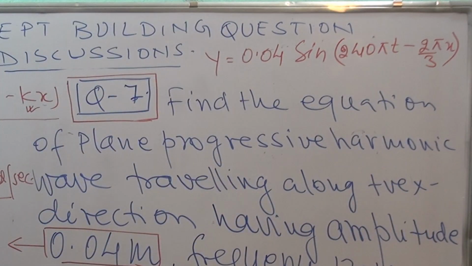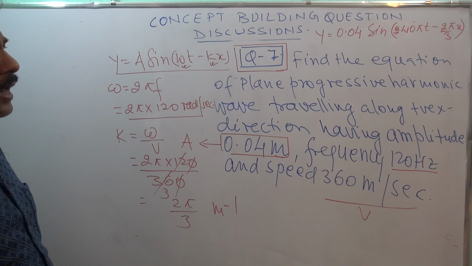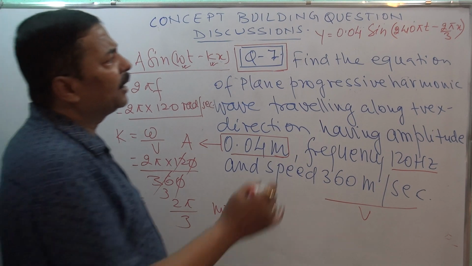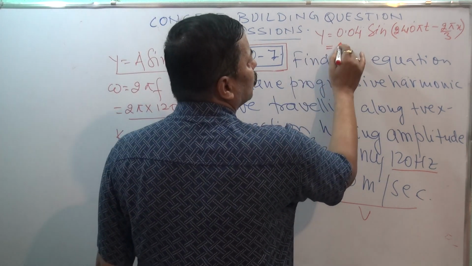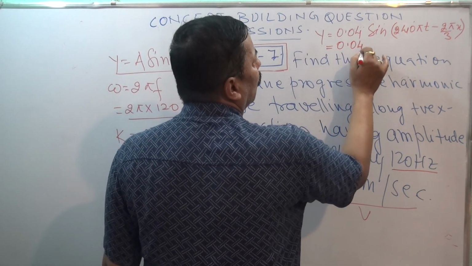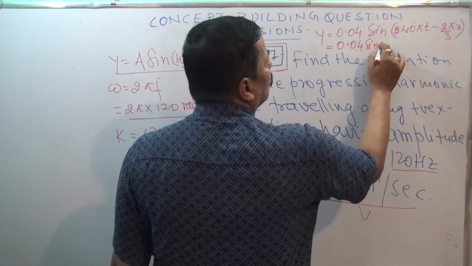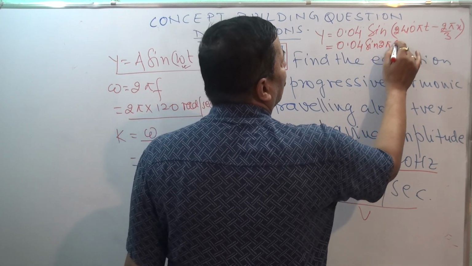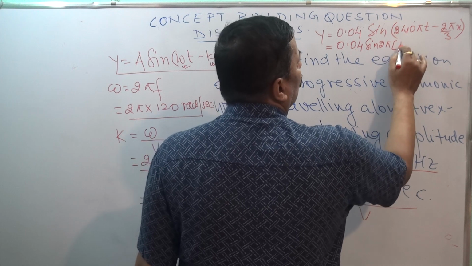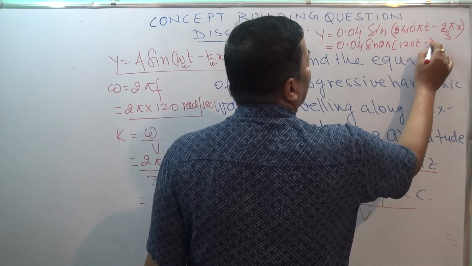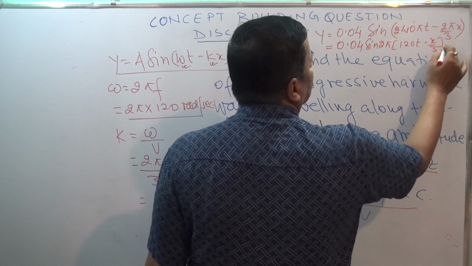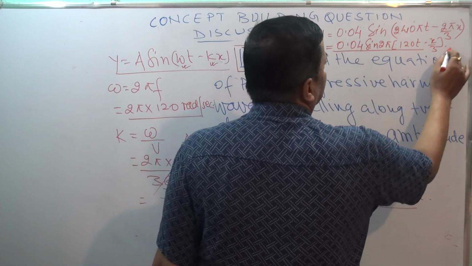This is our equation. And if we simplify one step, we can get y is equal to 0.04 sine 2 pi, I am taking common, so 120 t minus x by 3. This is our answer.